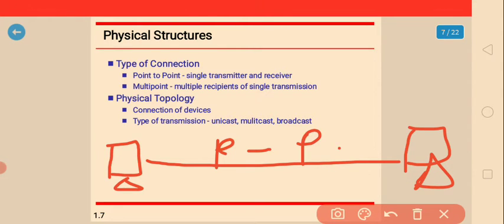Here this is the transmitter and this is the receiver. So this is the example of point to point physical structure connection. In that type of connection, point to point is single, one is sender and one is receiver. These types of connection we are going to call point to point.